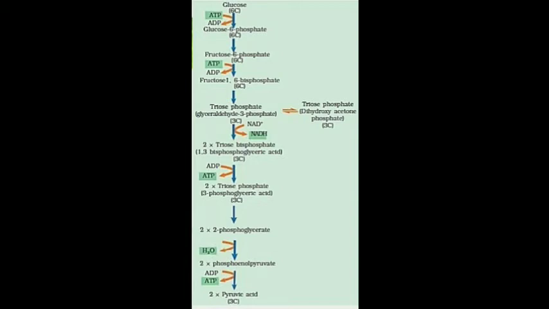This is the first phosphorylation, and ATP gets converted into ADP, diphosphate. Now after that, formation of fructose 6-phosphate takes place, and that step is known as isomerization. Glucose 6-phosphate gets converted into fructose 6-phosphate, that is, isomers.